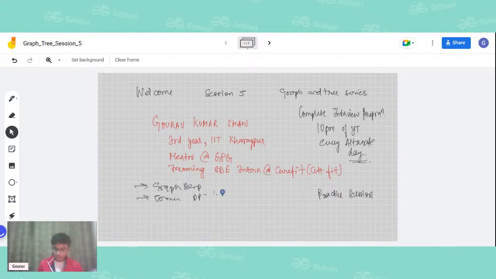We also discussed 0-1 BFS and multi-source BFS. We also discussed connected components, and how to find them using both DFS and BFS. In the first session we also discussed terminologies of graphs and trees, with the various representations. So these five topics are already covered.